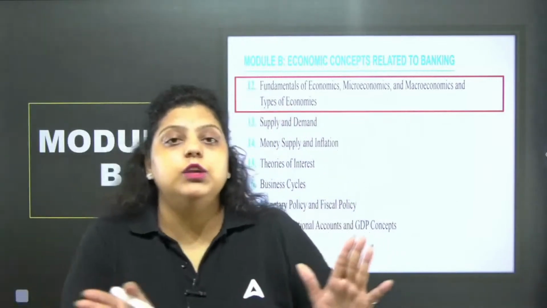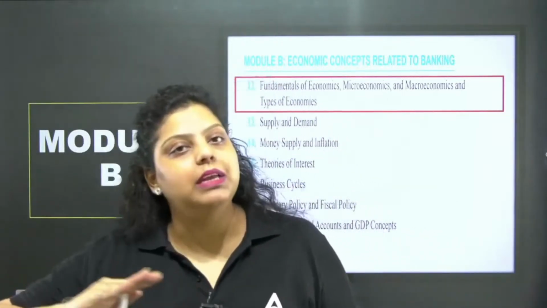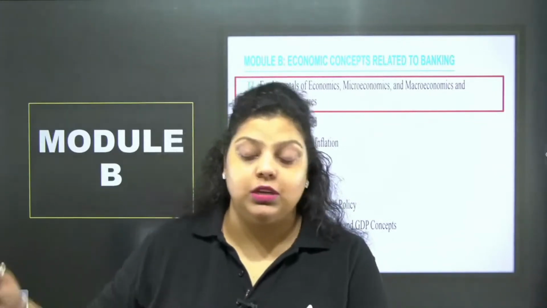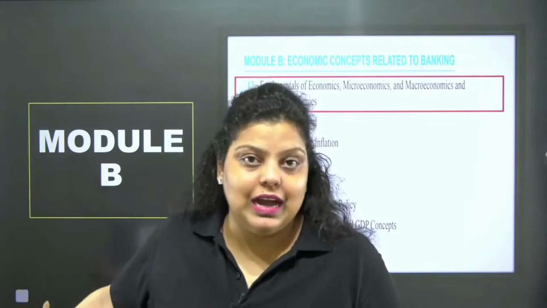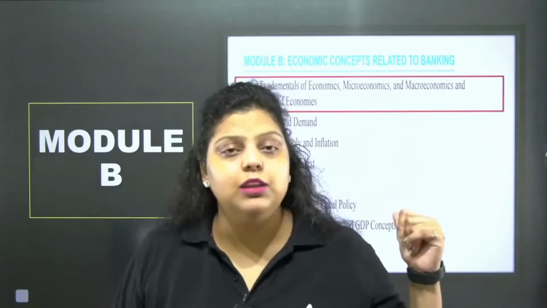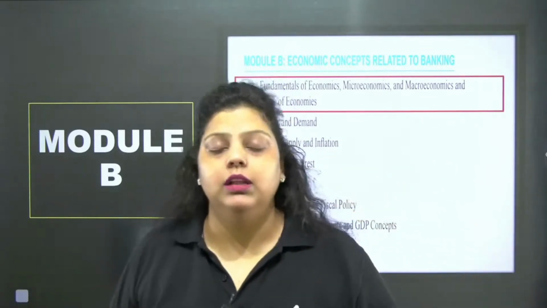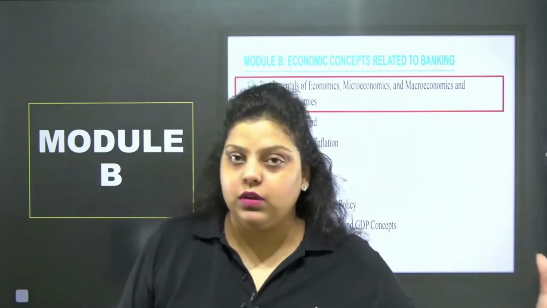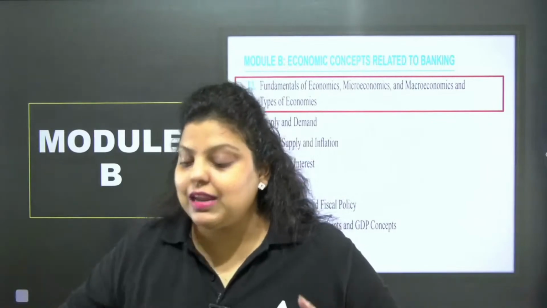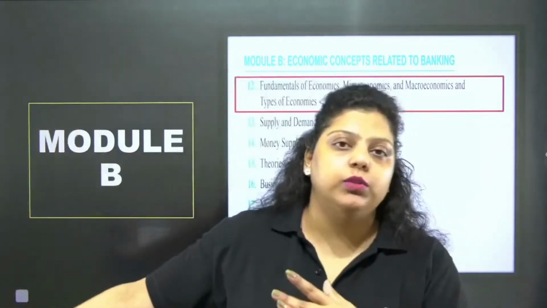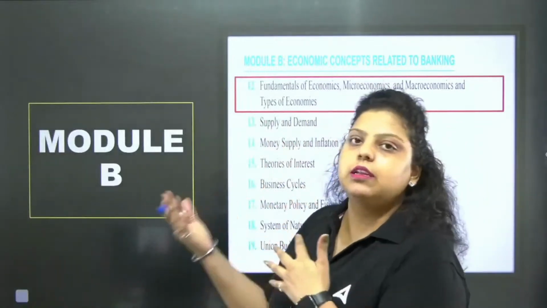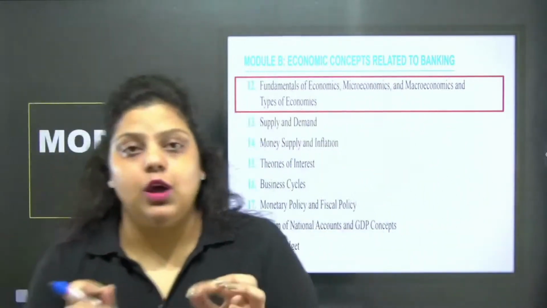Out of that, 11 units were in Module A, and we have completed Module A on YouTube in the form of MCQs with explanation. Now, in this class, we are starting Module B with the 12th unit, the first chapter of your Module B, that is fundamentals of economics, macroeconomics and the types of economies. So let's start the session. Before going forward to the questions, first let's understand a little bit about the topic, and then we will continue with the questions. So what is economics?